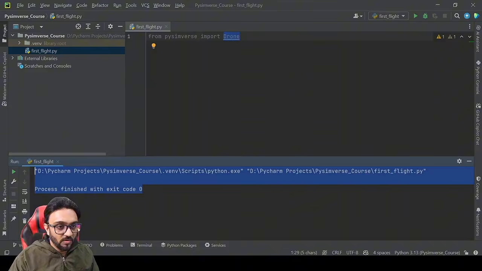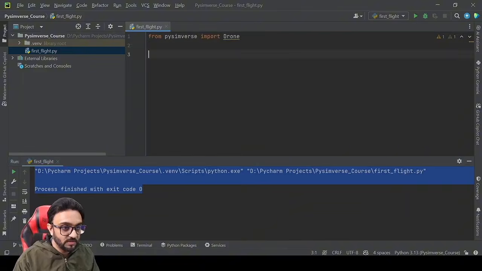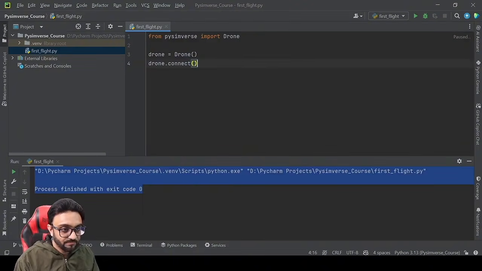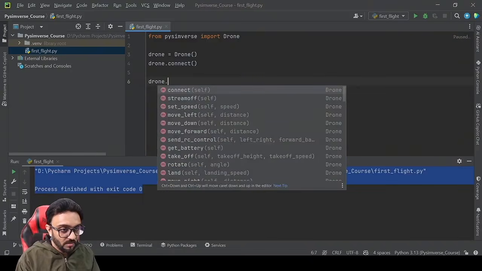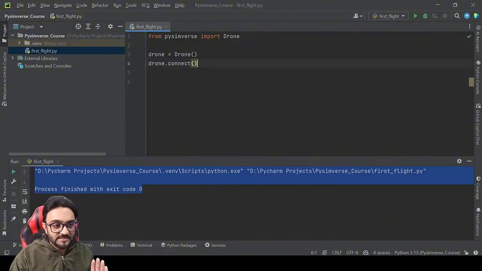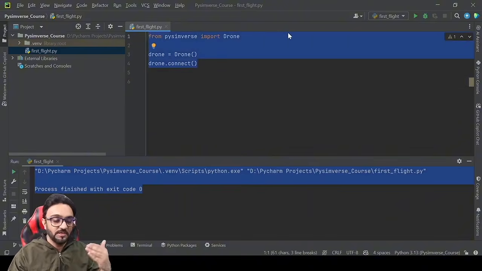Okay, so now what we can do is run our drone. We are going to create our drone object. We are going to write drone equals Drone, and then we are going to connect to this drone. So drone dot connect. These are the three lines you need to actually connect.